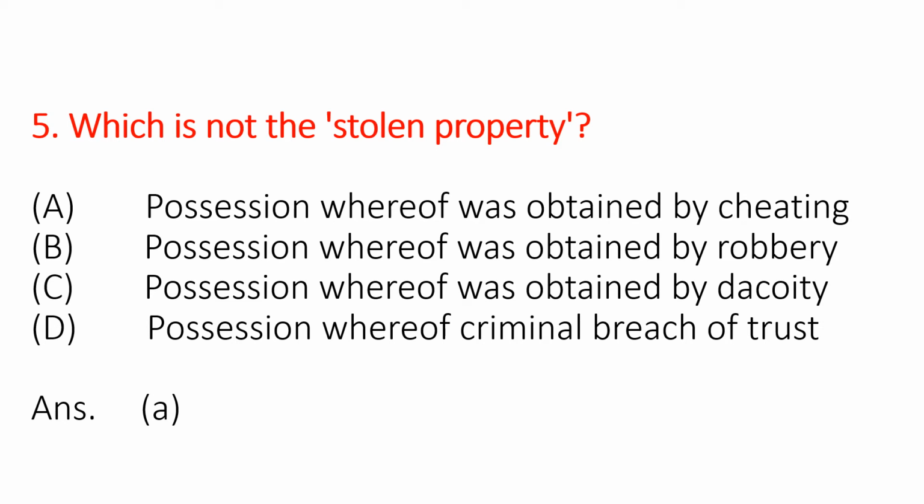Which is not the stolen property? We have got the four options here. The first one is A, possession whereof was obtained by cheating, B possession whereof was obtained by robbery, C possession whereof was obtained by dacoity, D possession whereof was obtained by criminal breach of trust. So the correct option is A, that is possession whereof was obtained by cheating.